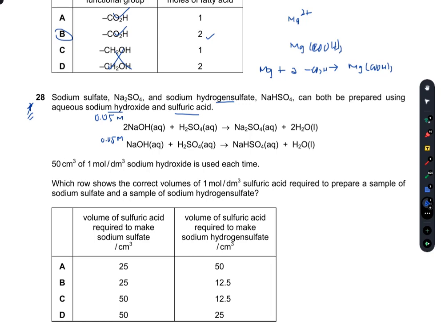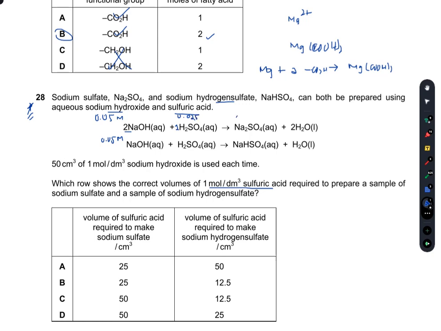Now, the correct volumes of 1 mol/dm³ sulfuric acid required to prepare a sample of sodium sulfate and a sample of sodium hydrogen sulfate. So 2 moles of NaOH react with 1 mole of H2SO4, so the moles of acid should be half of 0.05, 0.025.